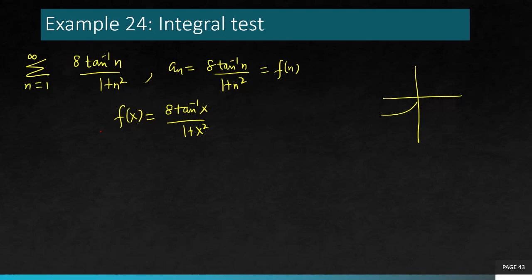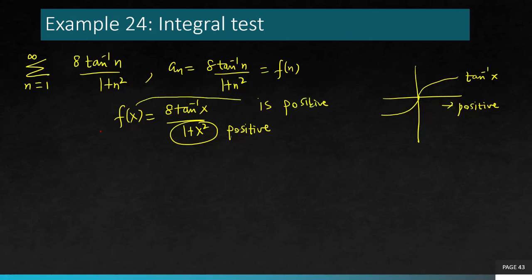Now f(x) is positive because the tan inverse x graph looks like this, and your domain is 1 to infinity, so you're looking at the positive side, so it's a positive function. 1 plus x square is of course positive, so the entire function is positive. That means the first condition of being positive is justified.